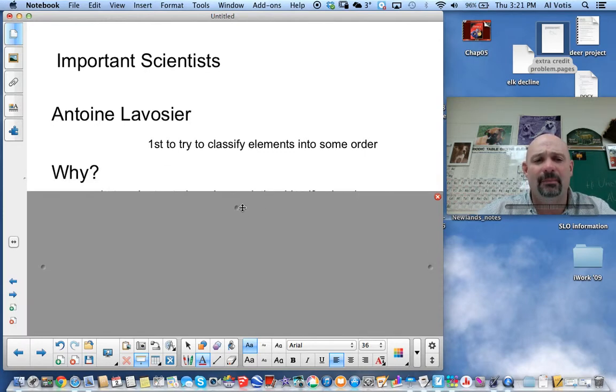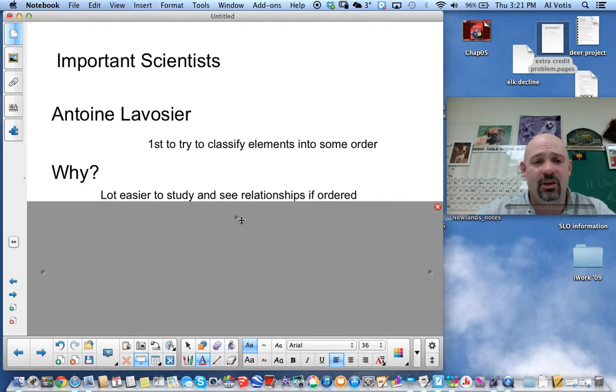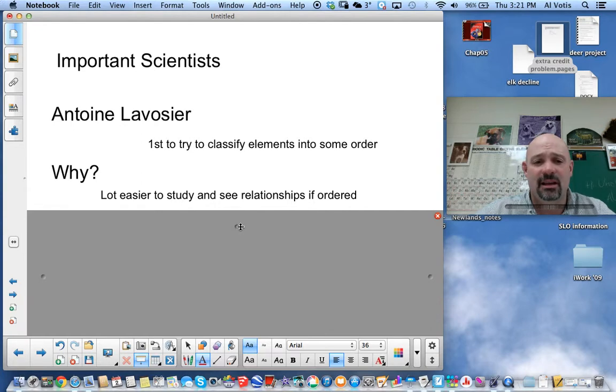But the question is why? Why would we try and group the elements anyways? Well, the answer is pretty simple. It's a lot easier to look at elements, look for similarities and properties, and find out new information if you have a nice order to something. Can you imagine going in the library and being asked to find a particular book and not having that book be anywhere in a particular order? It could be anywhere in the entire library. Wouldn't be very fun, would it? Classification and order is a very useful thing for us. It's a lot easier to see and study relationships if you have that order to the elements. Plus, you start noticing relationships, and you can find out a lot more information from that.